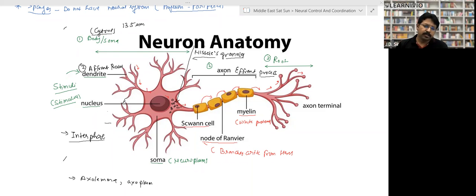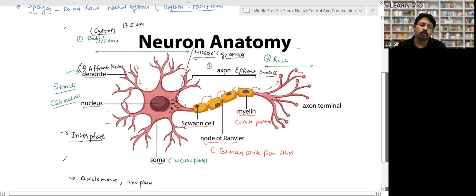Again, these myelin sheaths are secreted by small cells, which remain stuck on these axons, right? And these are called Schwann cells. So if the myelin sheath is present, it means Schwann cells are present, because the myelin sheath is secreted by Schwann cells only. If the myelin sheath is not present, it means Schwann cells will not be present, right? Or vice versa, right? Again, at the joint between two Schwann cells or two myelin sheaths, there is a gap that is called the node of Ranvier.